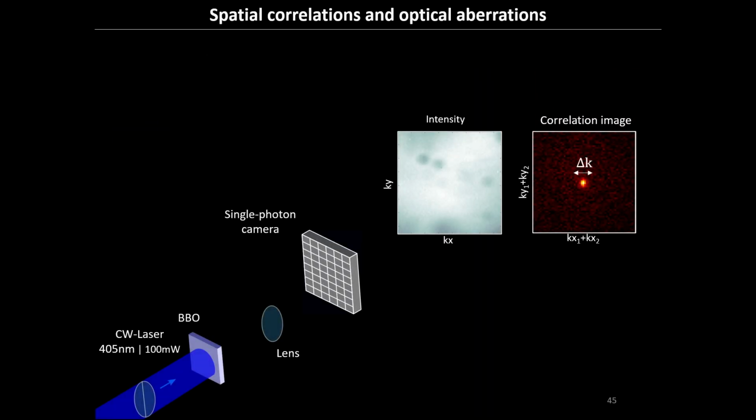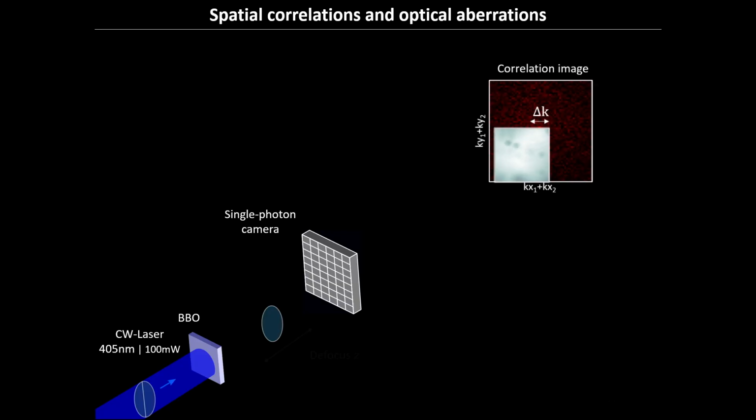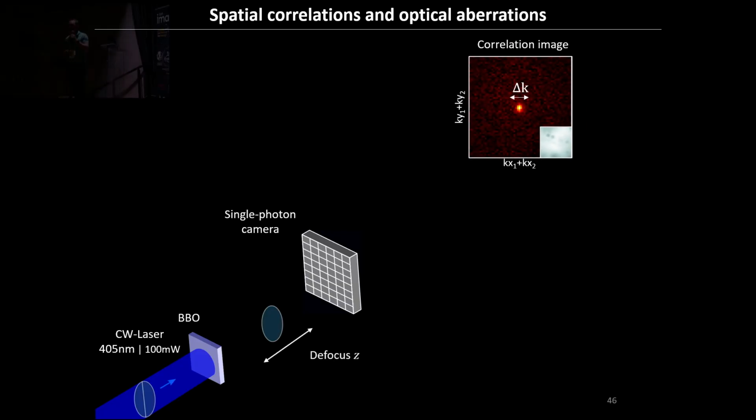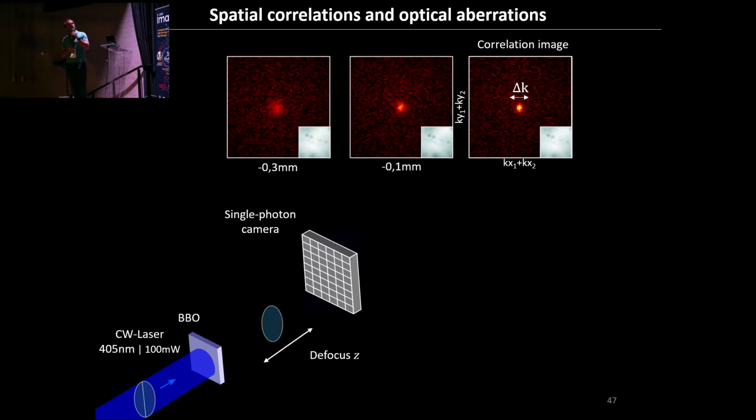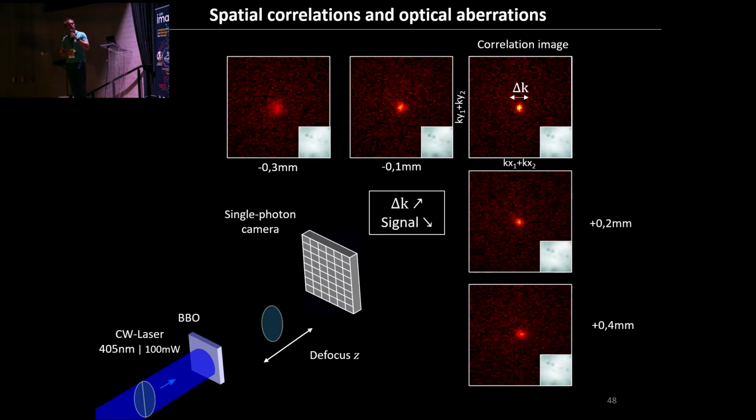Let's take again a very simple experiment. Come back again to this system in Fourier imaging. I have no object there, just to make it simple. I just have the constant illumination and I have the peak. Let's introduce some aberration in our system by defocusing the lens. Very simple. I just defocus the lens and see what's going on. If I defocus the lens, you see that the peak starts to decrease. Same if I go in the other direction. So the peak is maximum if I have exactly no defocus in my system, if I have perfect imaging, so if my PSF is diffraction limited.